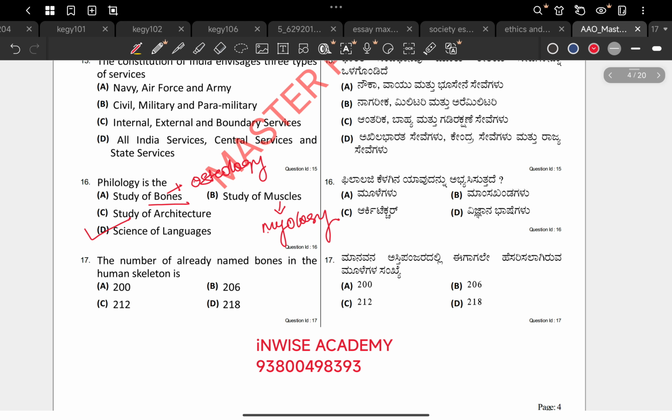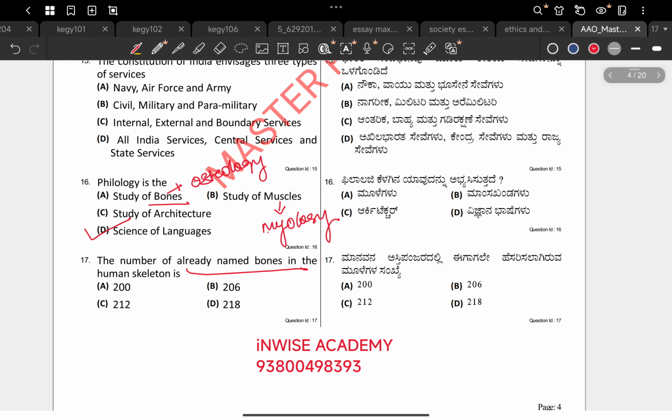What we learn here is that whenever the word osteo comes it means bone, and whenever the word myo comes it is related to muscles. Moving on to the next question: the number of already named bones in the human skeleton, the bones which we have discovered and named. You would have studied this question probably in 6th or 7th standard.